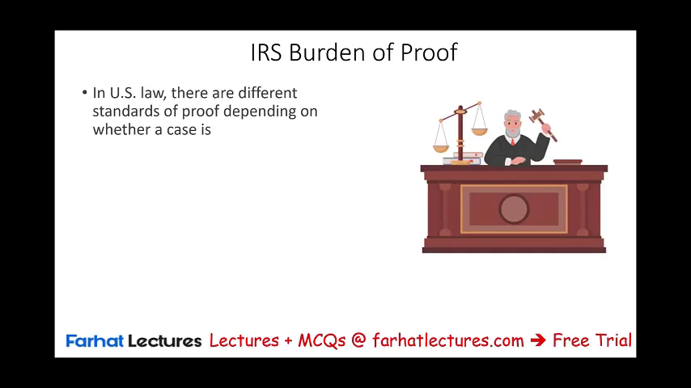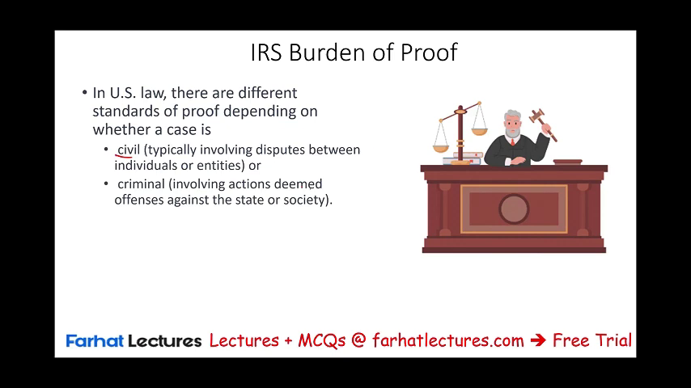Now in US law, we have different standards. We have civil cases, which I just talked about. Civil cases typically involve disputes between individuals or entities, while criminal cases involve actions deemed offensive against the state or society. So we have to understand the difference. What's the burden of proof between these two? As we said, in a civil case, it's the taxpayer. In a criminal case, we're going to see it's different.